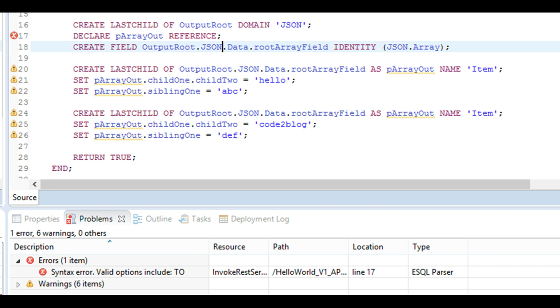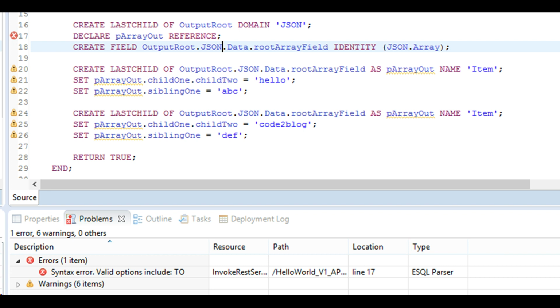Because on line number 20, you are changing that assignment to a particular structure within OutputRoot JSON Data root array field dot item. So you're changing that reference to item, which was declared in line number 17. In line number 17 we declare it, and in line number 20 we assign it.